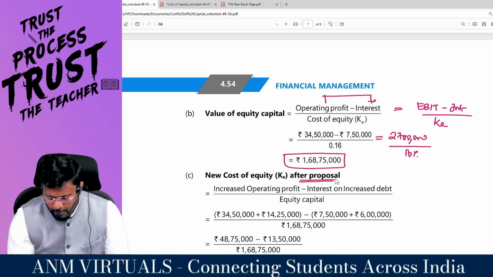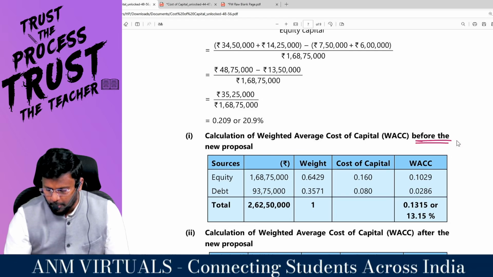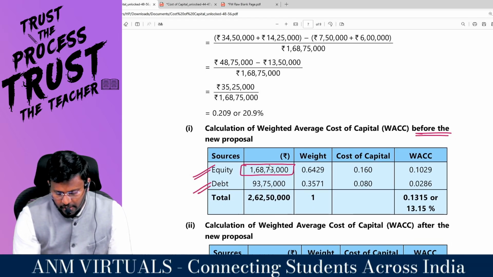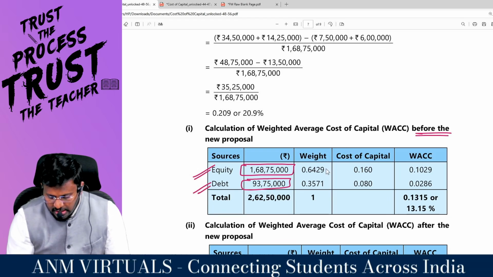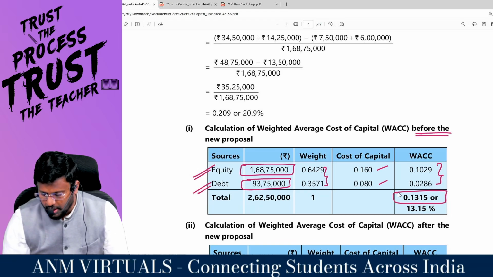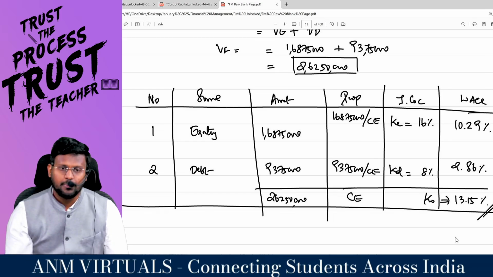So they are talking about after proposal. We'll come to that, sir. Calculation of WACC before the new proposal, which is equity and debt. Equity 1 crore 68 lakh 75,000 and debt is 93 lakh 75,000. This is the weight, sir. 16% and 8%. Total WACC comes to 13.15 percentage. Even we also got 13.15 percentage.